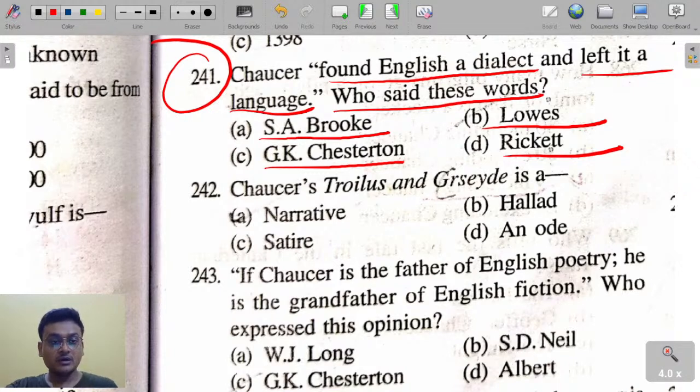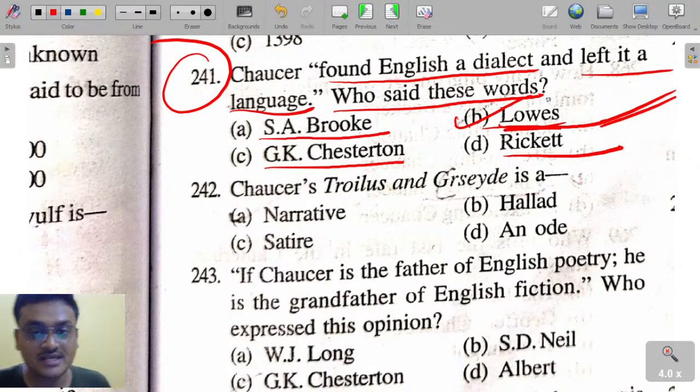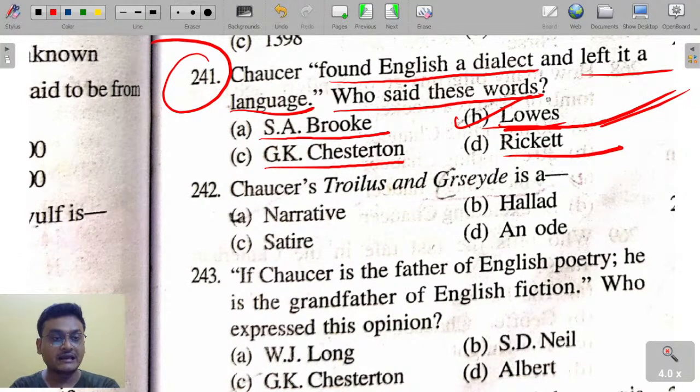Now tell me, the character Father Brown was created by whom? The character Father Brown was created here, Lois. Okay, Lois has said that Chaucer found English a dialect and left it a language. Now tell me, earlier I had discussed who has created the character Father Brown.